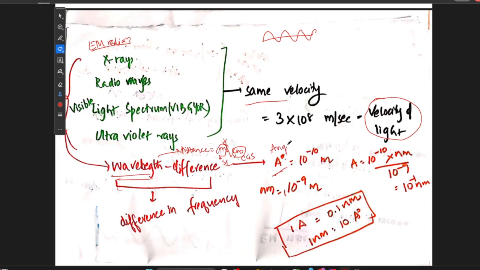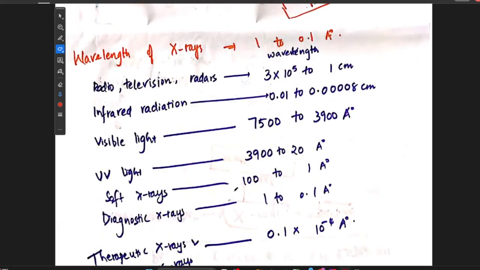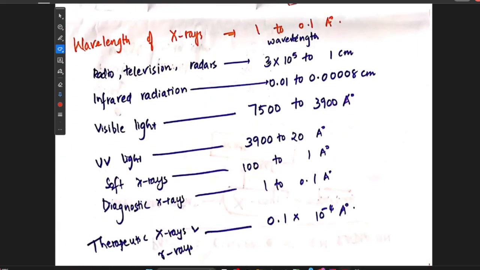So this is angstrom. 1 angstrom is equal to 10 to the power of minus 10 meters, or they can be calculated in nanometers. Nano means 10 to the power of minus 9, so 1 nanometer is equal to 10 to the power of minus 9 meters. The wavelength of X-rays is in the range of 1 to 0.1 angstroms. We should remember this for sure. 1 angstrom is equal to 10 to the power of minus 10 meters.